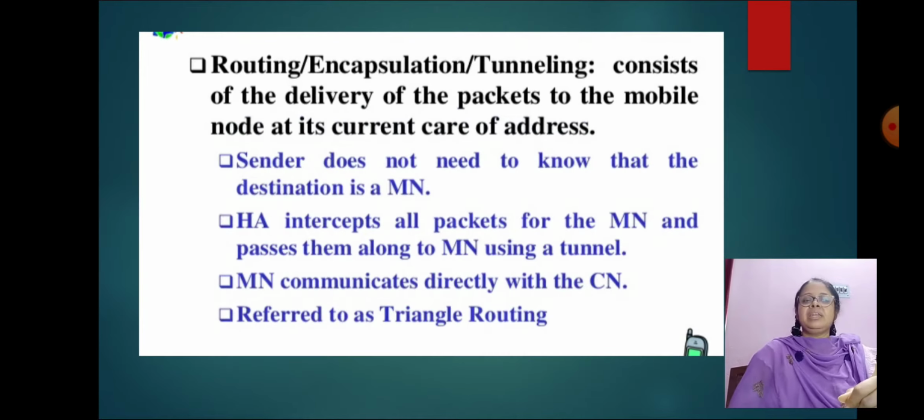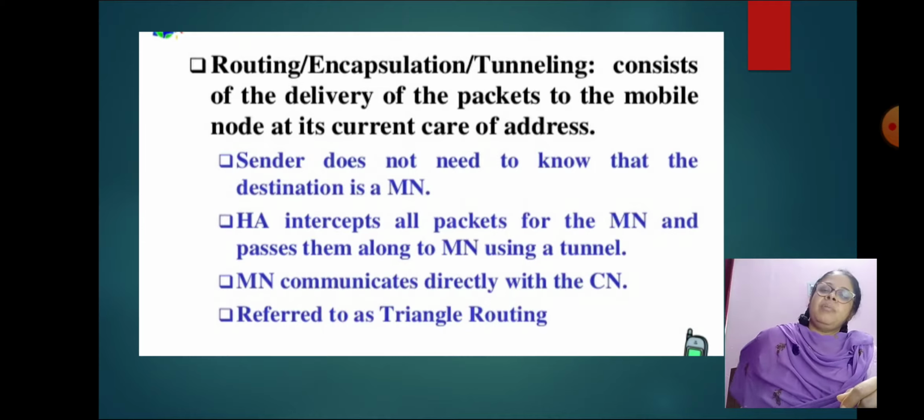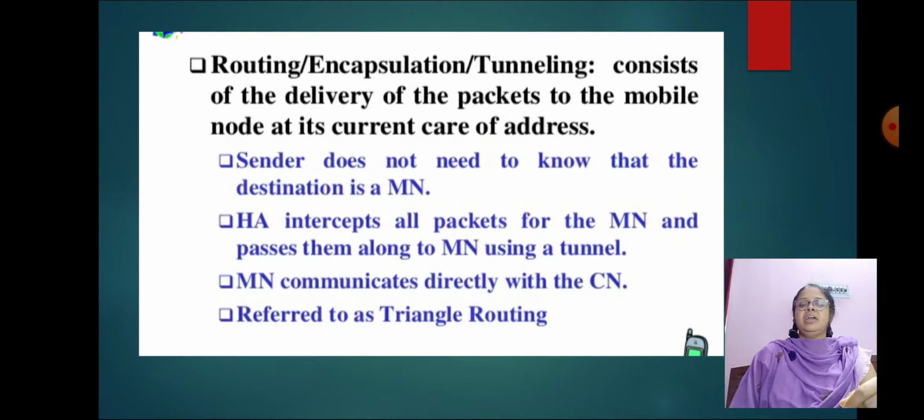Now, routing, encapsulation and tunneling consist of delivery of packets to the mobile node at its current care of address. The sender does not need to know that the destination is a mobile node. The home agent intercepts all packets for the mobile node and passes them along to the mobile node using a tunnel. The mobile node communicates directly with the CN. It is referred to as triangle routing.